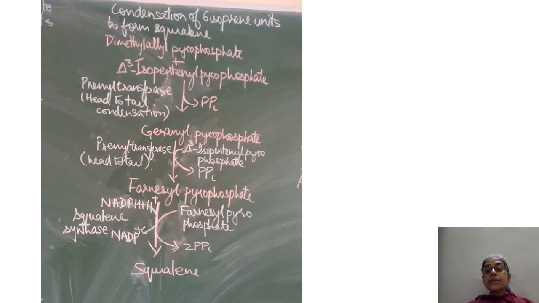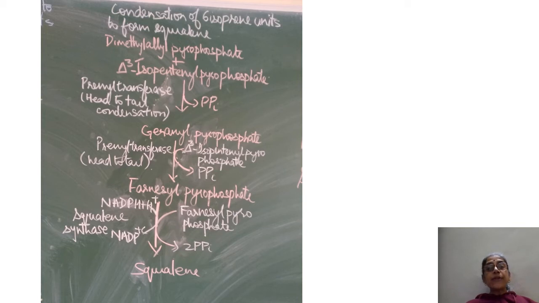In the third stage, condensation of 6 isoprene units takes place to form squalene. First, dimethyl allyl pyrophosphate reacts with delta 3 isopentenyl pyrophosphate in the presence of the enzyme prenyl transferase. PPi is released and the condensation takes place in head to tail fashion, that is, one isoprene unit's head condenses with the second isoprene unit's tail to form geranyl pyrophosphate.